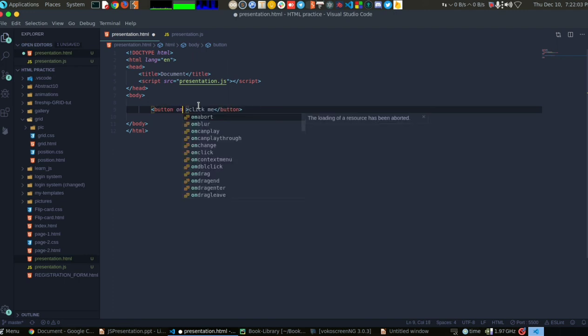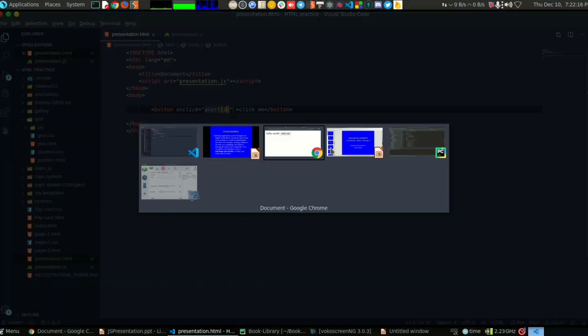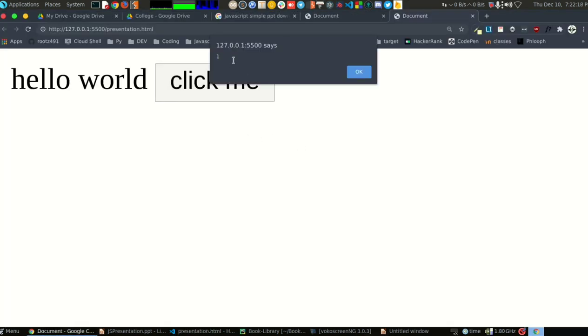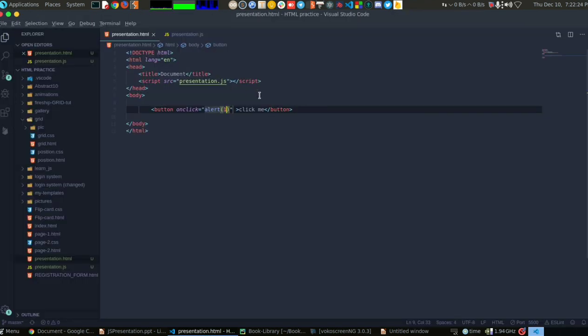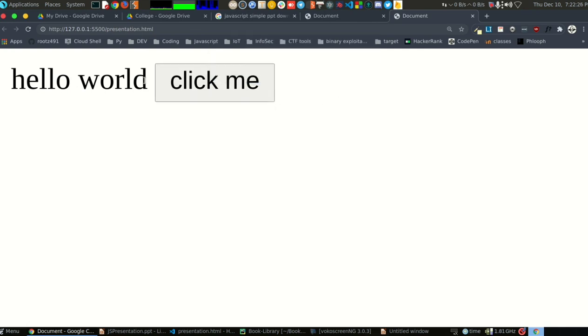So I can write here onclick. Onclick means when we click the button. Onclick alert 1. So let's see, will it change? Alert 1. Yes, the alert function makes a pop-up appear.